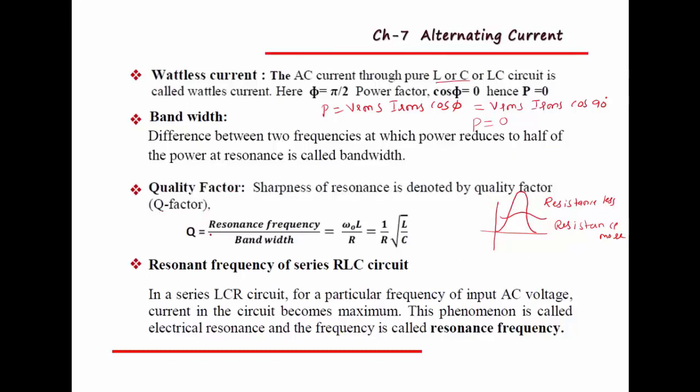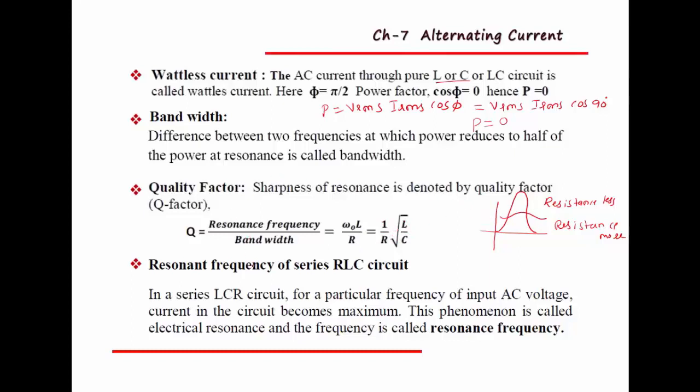And it is given by the equation Q equal to... We can define the quality factor as the ratio of resonance frequency to the bandwidth, or directly we can write the equation omega naught L divided by R, or 1 by R root L divided by C. Using this equation we can find the sharpness of resonance.